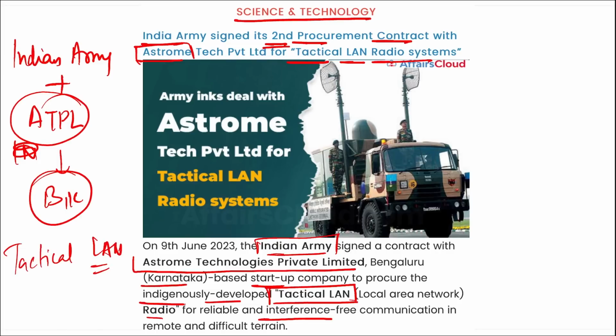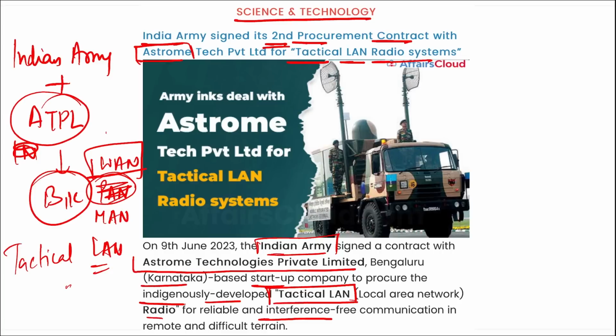LAN stands for local area network, MAN is metropolitan area network, and there is PAN also, personal area network, right? And there is WAN. You should not remember PAN that much, but WAN is important, that is wide area network. Correct? And what is this? This is for reliable and interference free communication. Correct? Then remember, what is the feature of this LAN radio? The solution offers an enhanced range of communication.